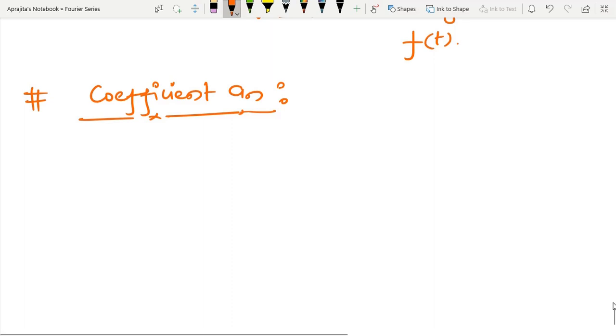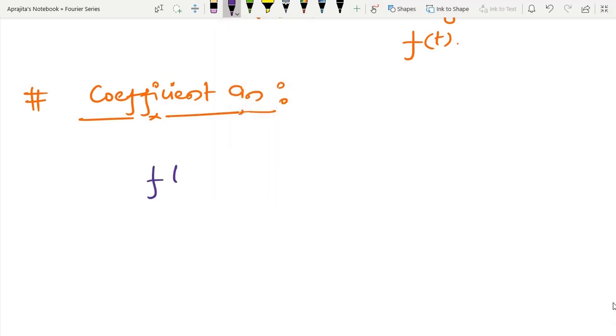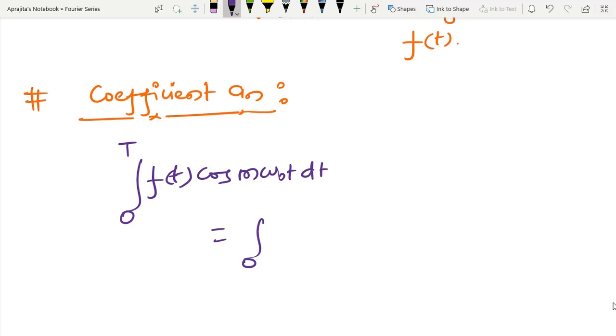So basically, I have some function f(t). First I am going to multiply that function with cos m omega 0 t into dt from 0 to T. So a similar kind of thing I have to also perform on the right hand side of this series.